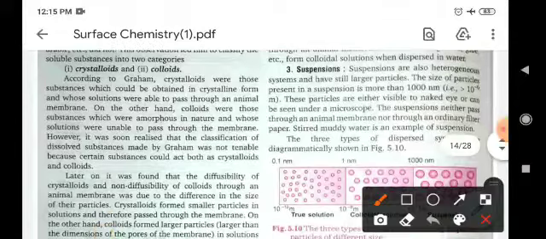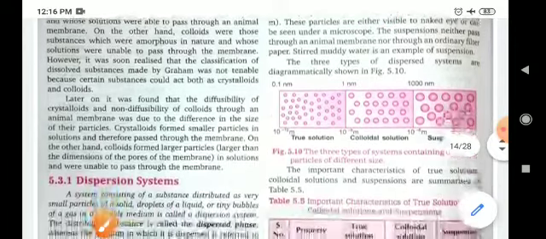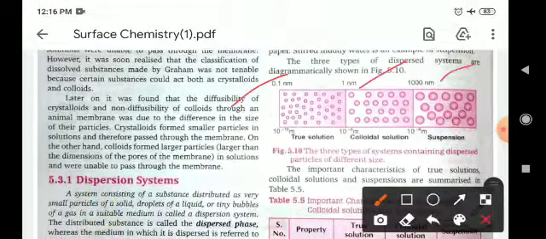They are also heterogeneous systems and have still larger particles, more than 10,000 nanometer. So you can see the difference between true solution, colloidal solution and suspension, and they can be differentiated by their particle size in the dispersion medium.